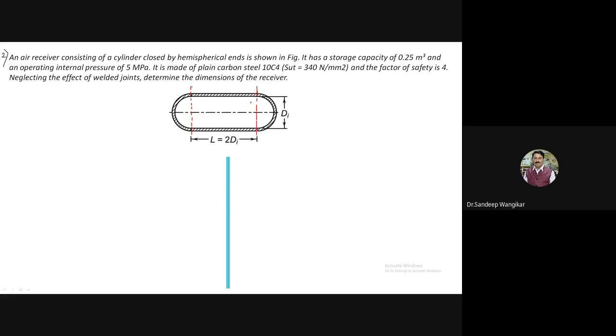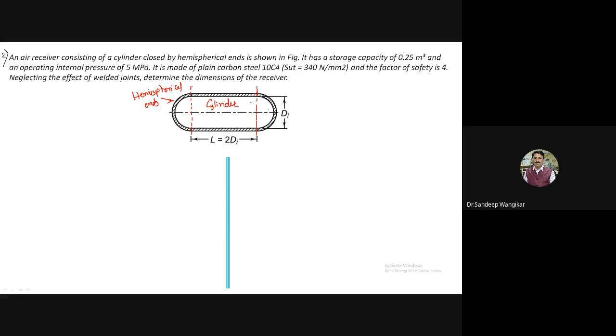If you refer to this diagram, what is shown, the middle part is nothing but the cylinder, and it is closed by hemispherical ends.